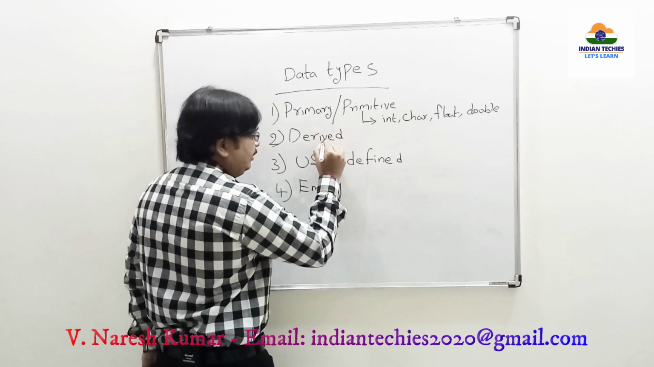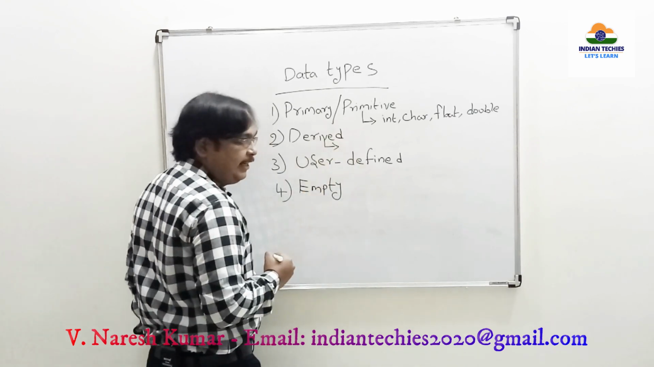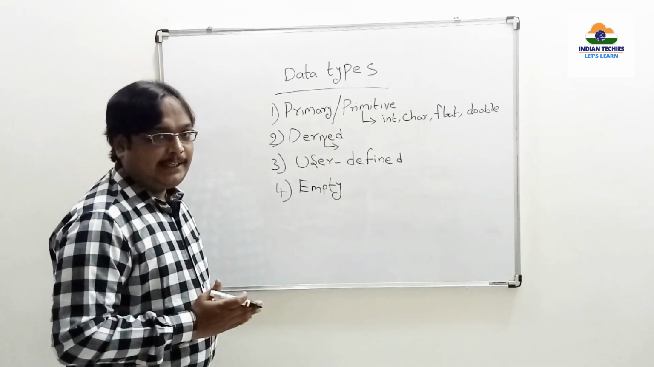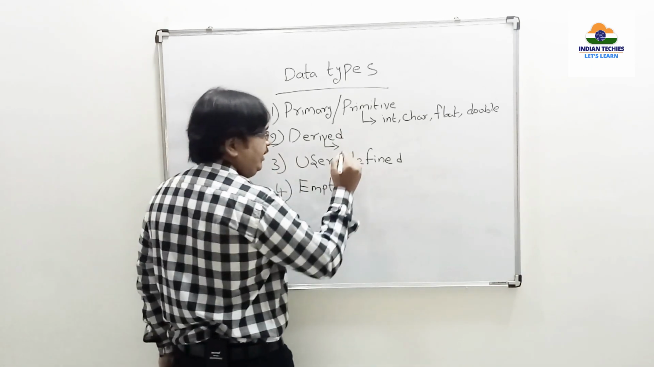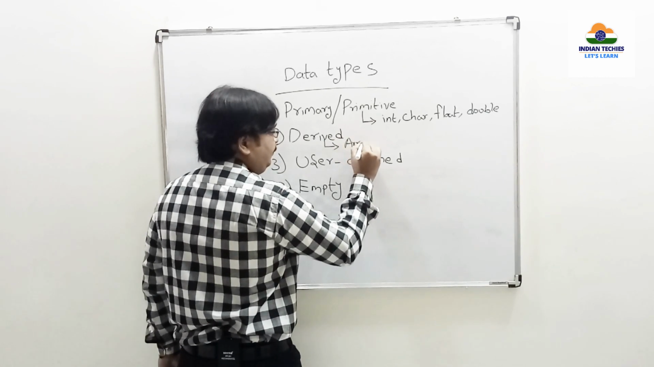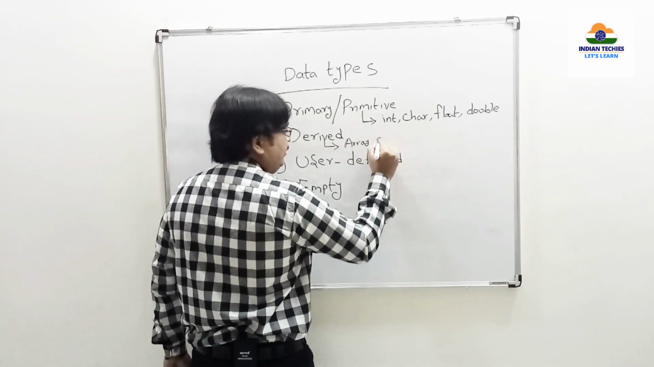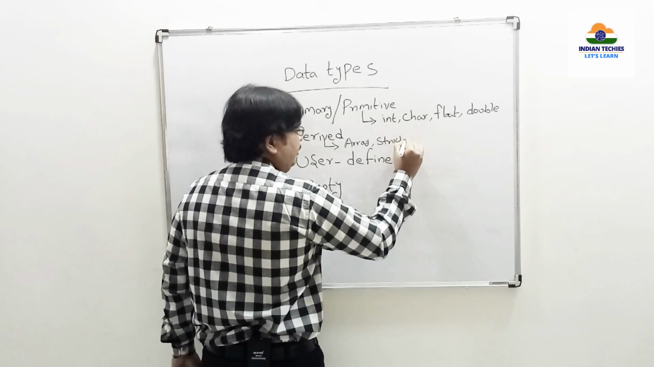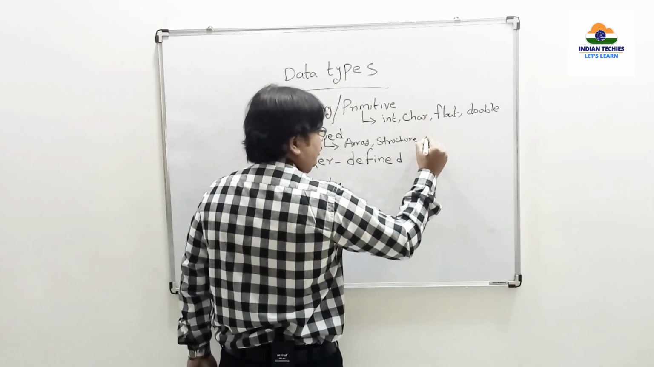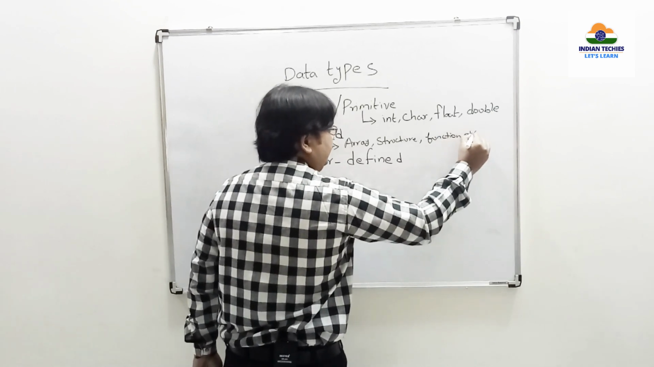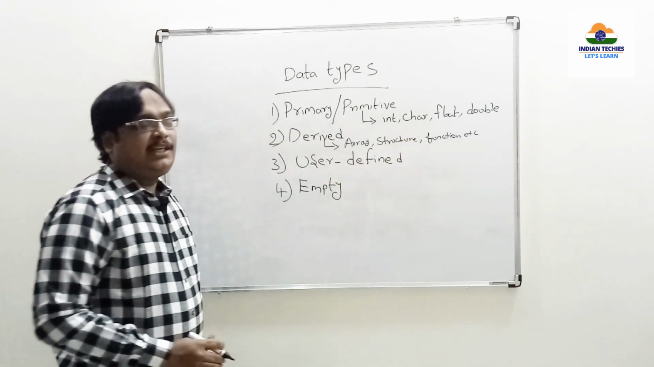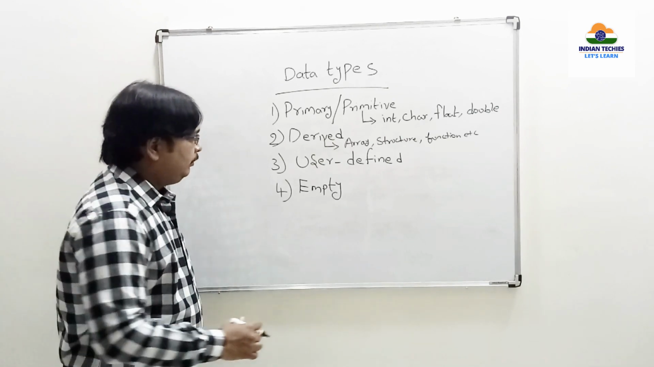Next, derived data types. From these basic data types, others have been derived. Those are called derived data types. For example, arrays, structure, functions, etc. These are all upcoming topics that we will discuss in the next classes.